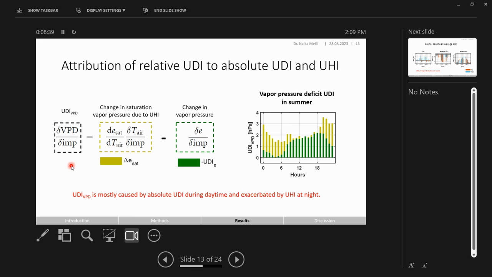So when we're looking at the relative urban dry island and its diurnal cycle, how much of it is actually caused by a change in temperature, so urban heat island, and these higher temperatures can lead to an increase in the saturation vapor pressure, and how much is actually caused by an actual change in vapor pressure in the air. This is shown here in the graph on the right-hand side, which shows the vapor pressure urban dry island. And what we can see is that the vapor pressure urban dry island is mostly caused by changes in vapor pressure or absolute humidity in the air during daytime, and it's exacerbated by urban heat island at night, so the change in saturation vapor pressure.